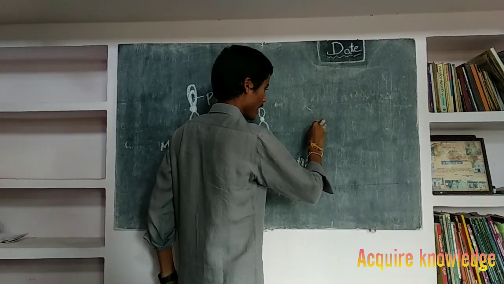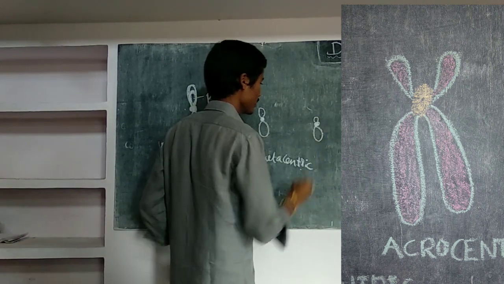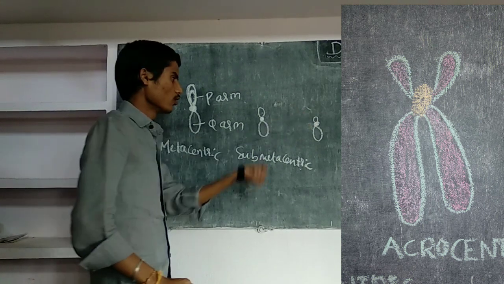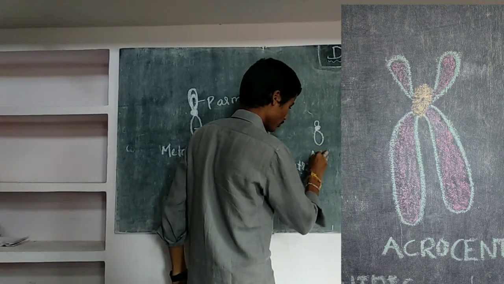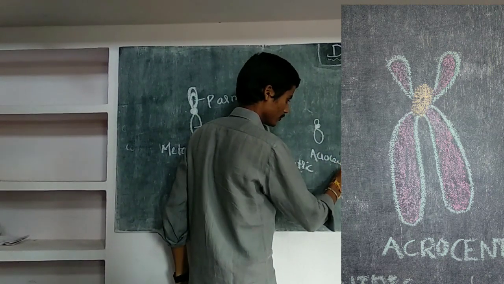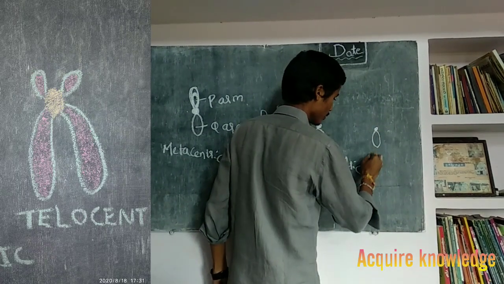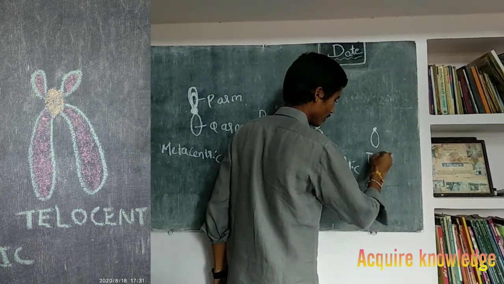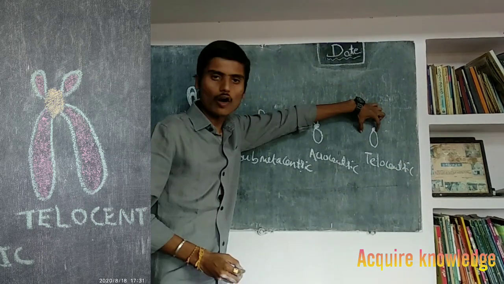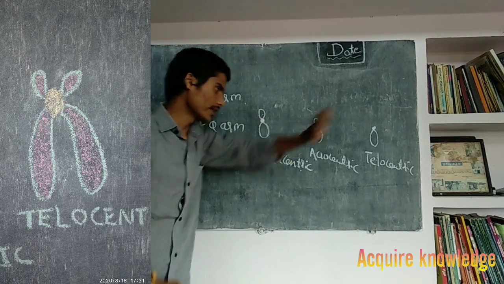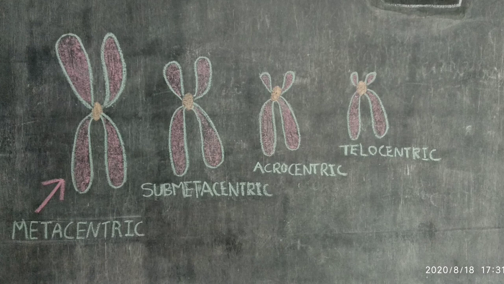Next, acrocentric. Acrocentric means the centromere is towards the pole, the end side. This is called acrocentric. Next, this is telocentric. Telo means terminal or end. This type of chromosome is not present in human beings. Now we will discuss another one.